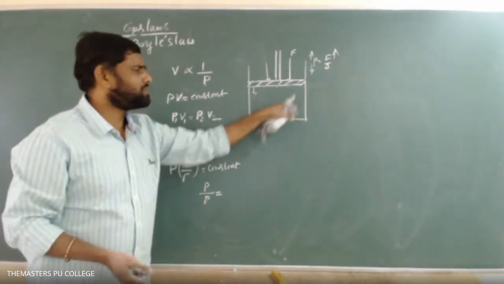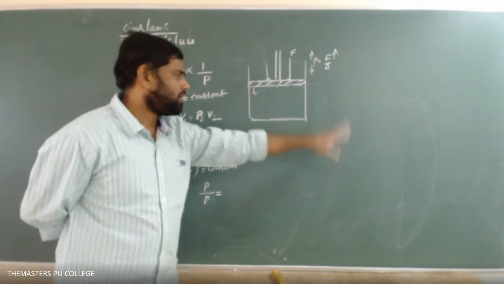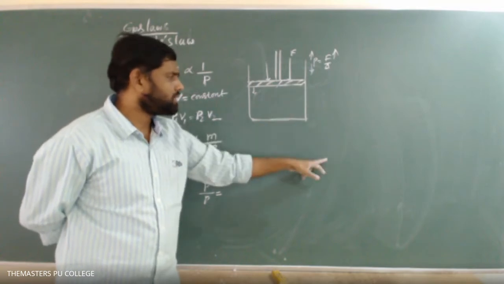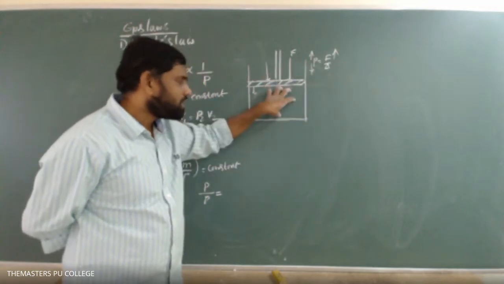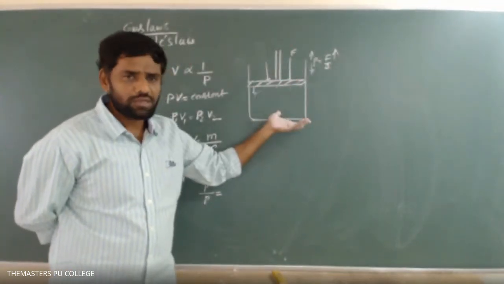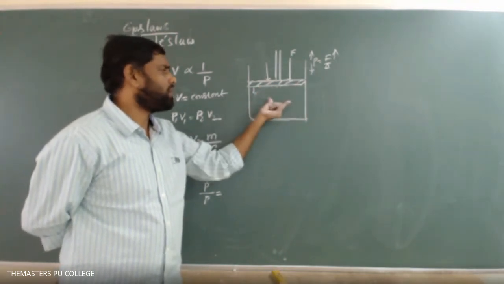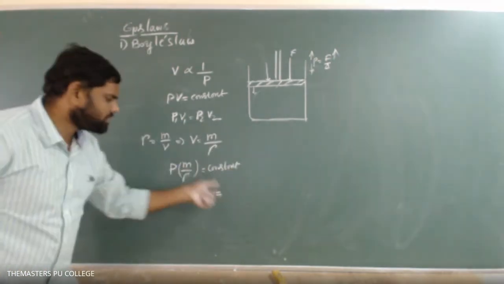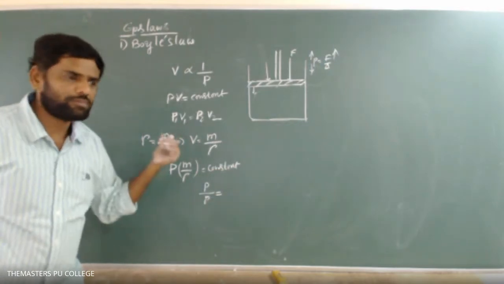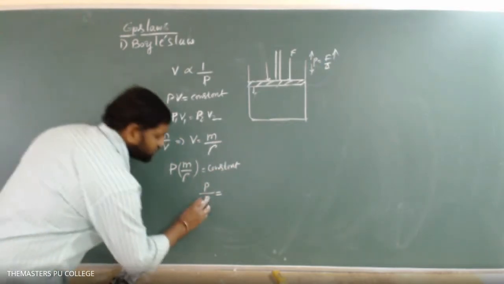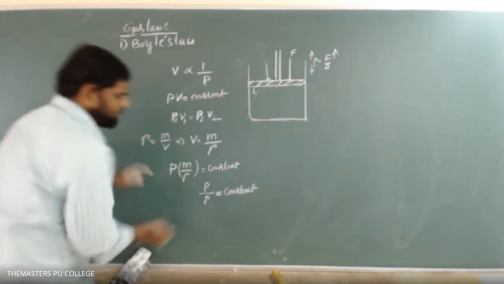When mass is changed, that is, when you leave some gas from the cylinder to the outside, the mass decreases. If you allow some gas from the surroundings into the cylinder, the mass increases. That is the only way. But here there is no leakage, so for a given mass of gas, mass is constant. If m is taken to this side, constant by constant gives another constant. That's why the ratio P by rho is also constant. So P by rho equals constant.